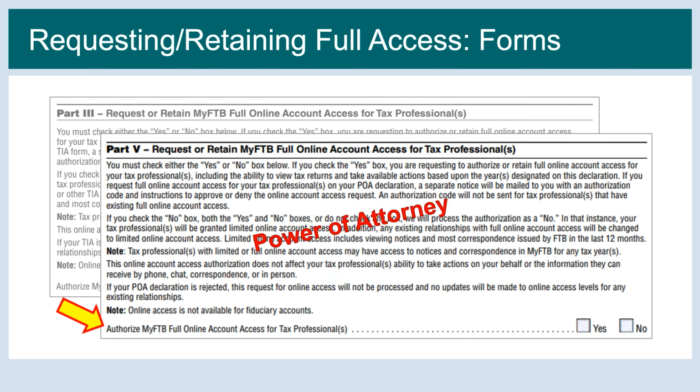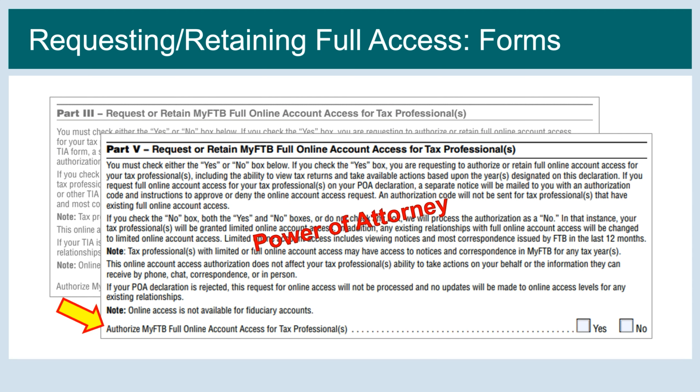Please note that tax professionals will maintain their access level as long as they have an active relationship with the taxpayer, unless a request is made to change the access level. So in order for a representative who currently has full access to continue to have full access, the yes box must be selected in Part 3 or 5, respectively.